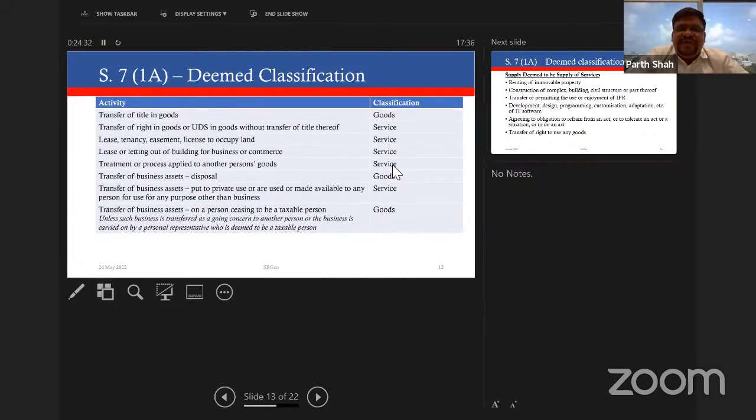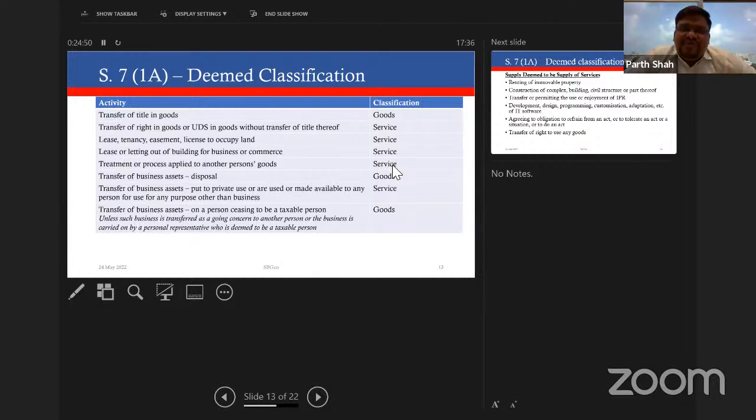Same way, lease of building, lease, tenancy, easement, license to occupy land, or lease or renting out of building, both are deemed to be service only. Treatment or process applied to another person's goods is a service. This, in general terms, we define as job work. Any job work activity is deemed to be service for the purpose of GST.